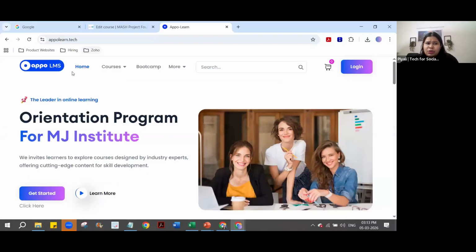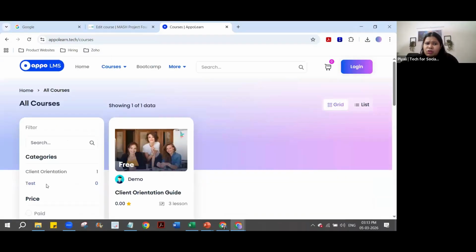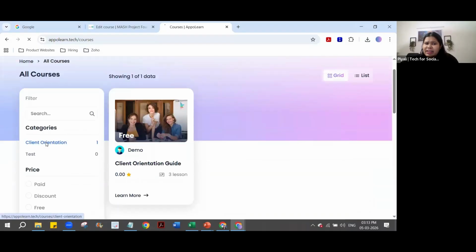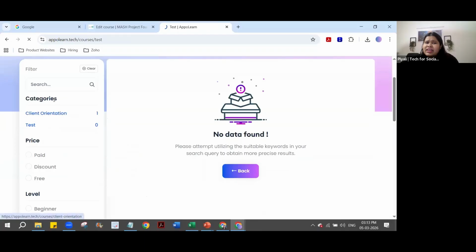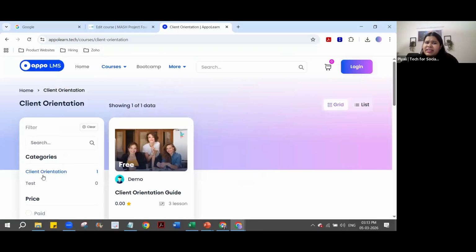Now how will it be showing? If you hover on the courses, or if anyone clicks on the courses, all the categories get displayed here. So client orientation is one category, test is another category. You can add as many categories, and your courses can be in any one of these categories. For example, test is just created. Test doesn't have any courses, hence we can see a 0.